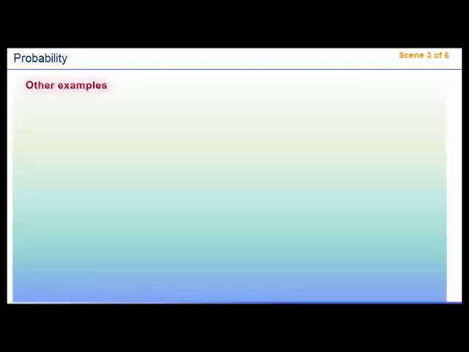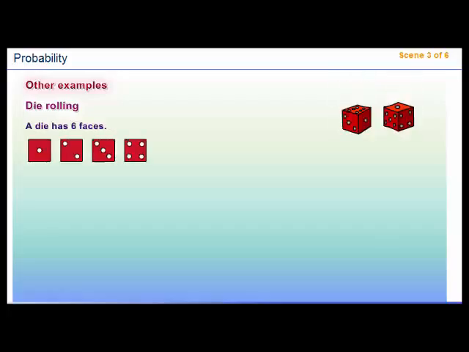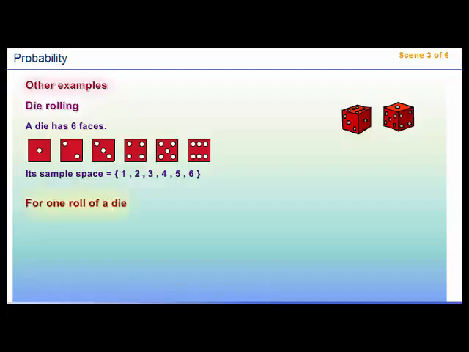Other examples. Die rolling. A die has 6 faces. Its sample space is as shown. The set of numbers 1, 2, 3, 4, 5, and 6. For one roll of a die, the probability of the appearance of the number 4 equals 1 over 6.